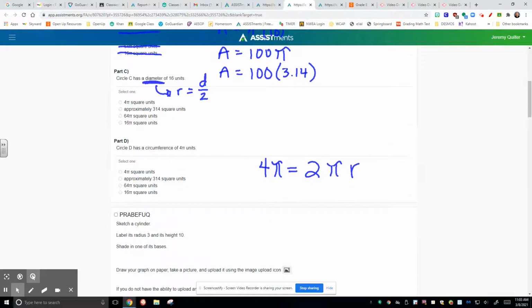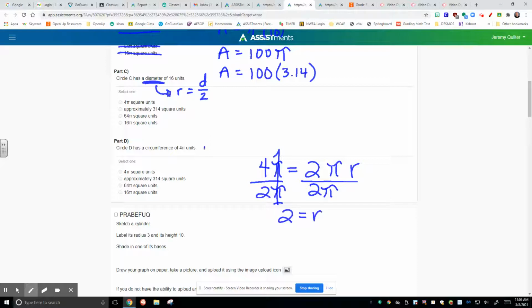All I need to do is get r by itself. So I divide both sides by 2 times pi. Pi divided by pi is 1, so that's gone. 4 pi divided by 2 pi is just simply 2 for the radius. You're welcome.